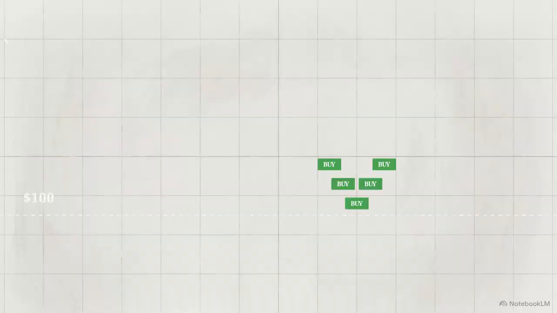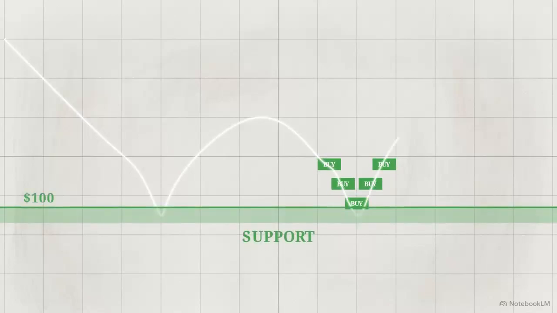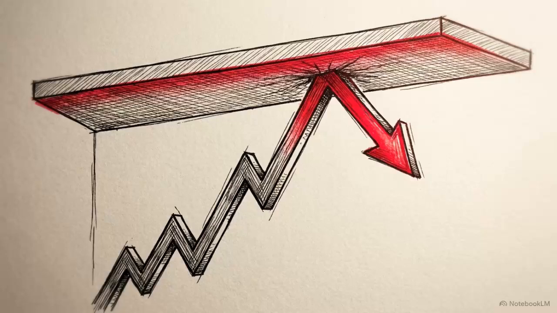Prices bounce repeatedly because the people making the trades remember what happened at specific prices in the past. If a stock hits $100 and bounces, traders take note. When the price returns to that level, they remember the previous bounce and buy again, creating support. Resistance forms the same way.